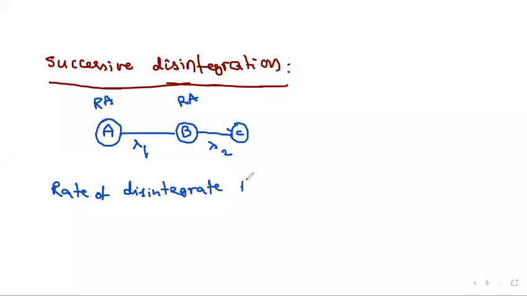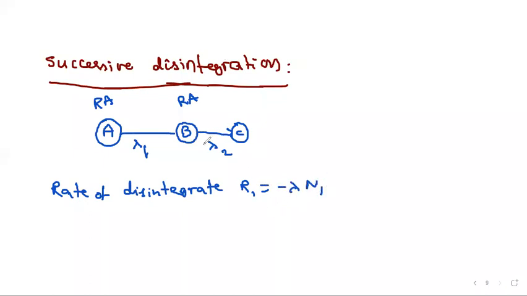In the first case, R1 is directly proportional to the initial number of nuclei. Let me consider the initial number of nuclei is N1. So that is nothing but minus lambda 1 N1.